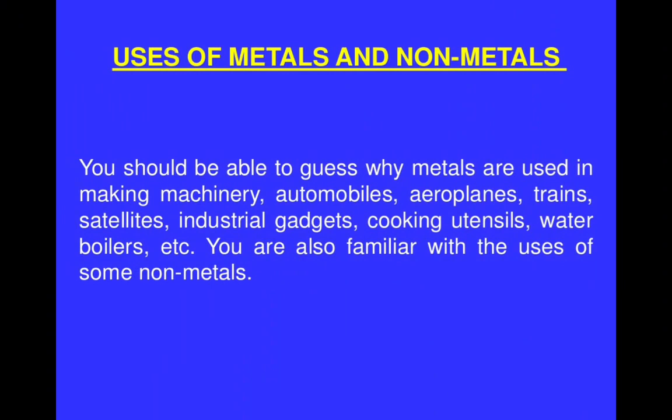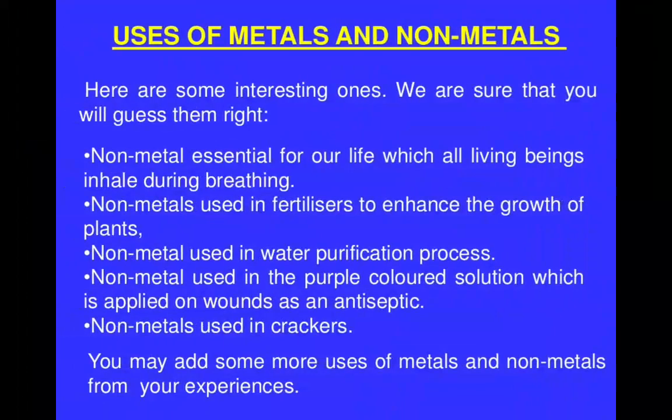Now we discuss some uses of metals and non-metals. You should be able to guess why metals are used in making machinery, automobiles, aeroplanes, trains, satellites, industrial gadgets, cooking utensils, water boilers. You are also familiar with the uses of some non-metals, so we have to discuss them. Now, uses of non-metals and metals. Here are some interesting ones.